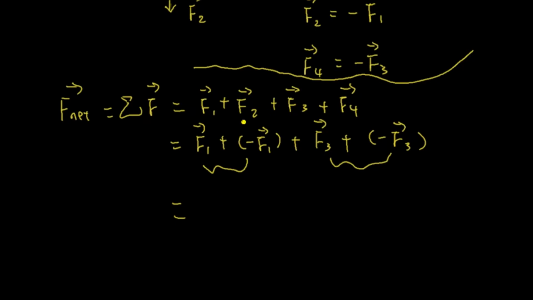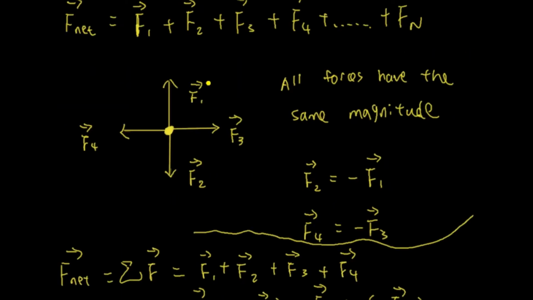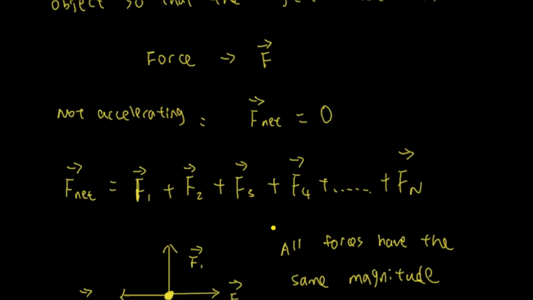So what do we have? It cancels out, so 0 plus 0 equals 0. So the net force here is 0. As you can see, the net force acting on this object here is 0. So as I mentioned, basically, the object is not accelerating when the net force is 0.